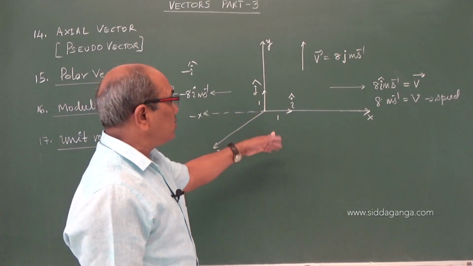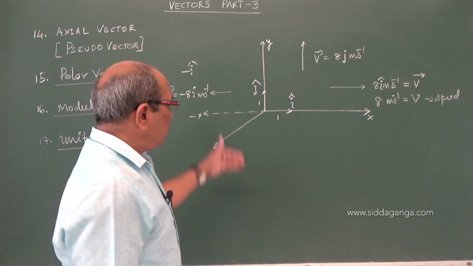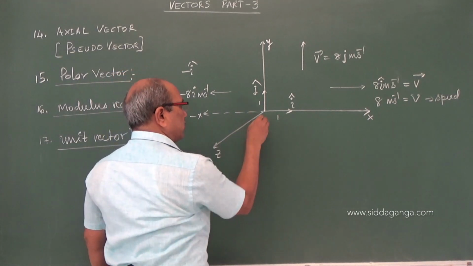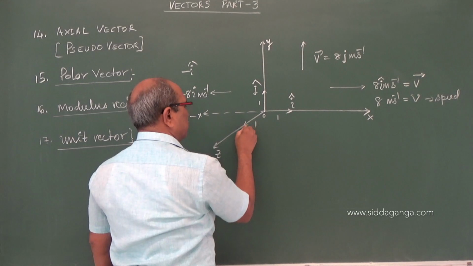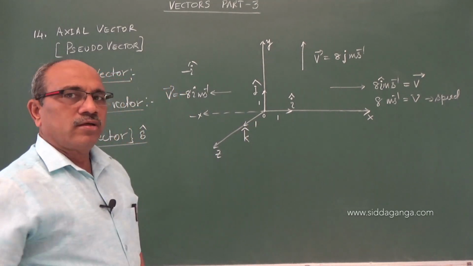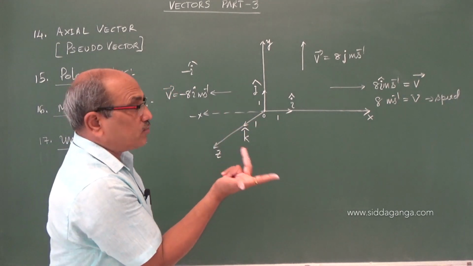If we take minus j, it comes downward. Similarly for the z-axis, the magnitude is 1 from the origin, and this is represented with the small letter k. So we have taken unit vectors for the 3 directions.